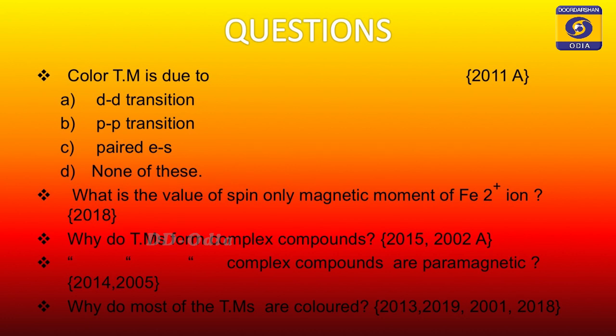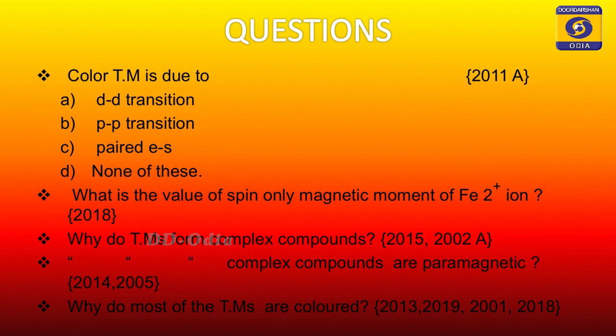Remember the trick. Why do transition metals form complexes? Because of 3 reasons: small atomic size, high nuclear charge, and availability of vacant d orbitals. This question was asked in 2015 and 2002. And why are most of the transition metal compounds colored? Because of the presence of unpaired d electrons. When the unpaired electron absorbs radiation from visible light and undergoes d-d transition, and when it returns back, it emits the energy or radiation having complementary color, and the substance looks complementary colored.